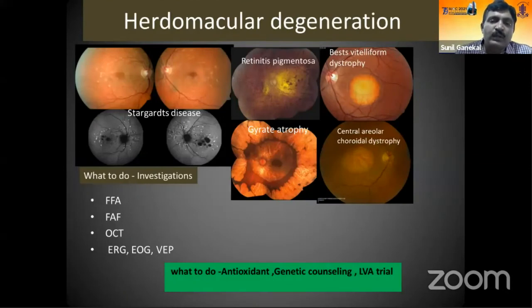Another group of conditions which can cause a central patch in the eye is known as irido-macular degenerations. Most often these lesions are bilateral, asymmetric, and tend to have macular involvement, like conditions such as Stargardt's disease, retinitis pigmentosa, Best vitelliform dystrophy, gyrate atrophy, and many others. Most often these can be diagnosed with macular diagnostic imaging techniques, as well as an electrophysiological test. And most often the treatment depends upon the stage of the disease and needs genetic counseling in these patients.